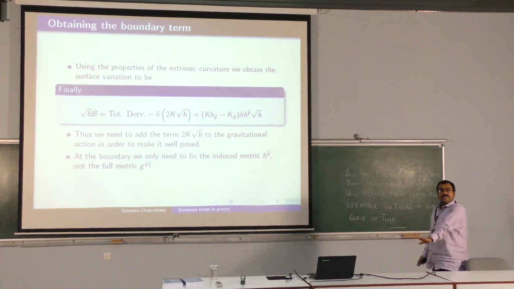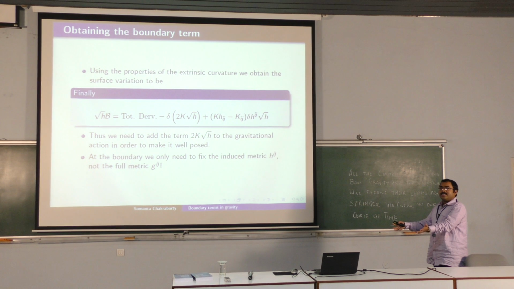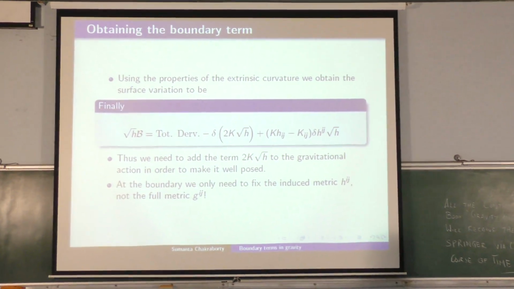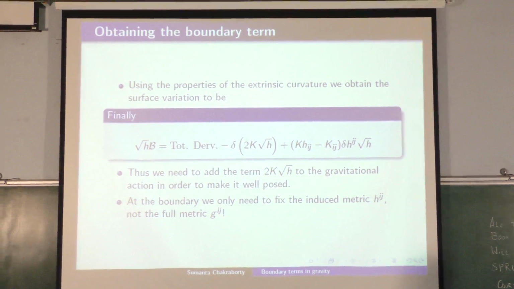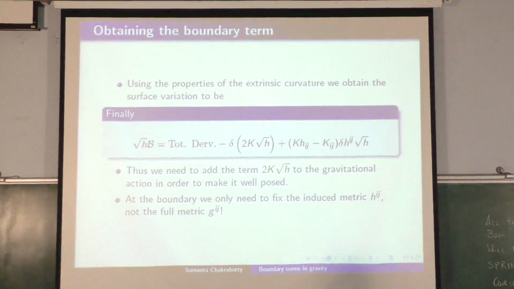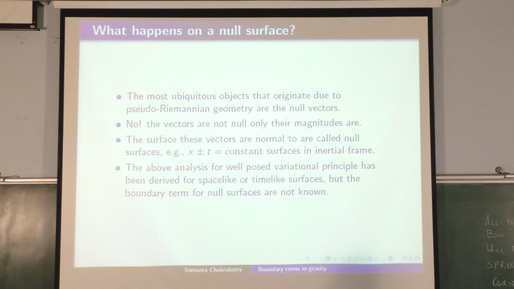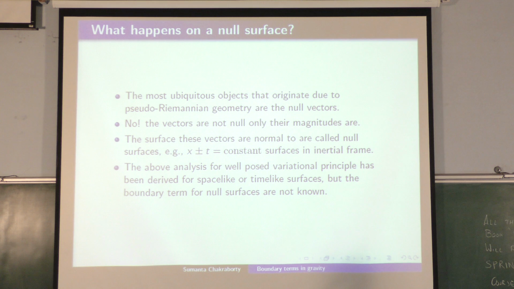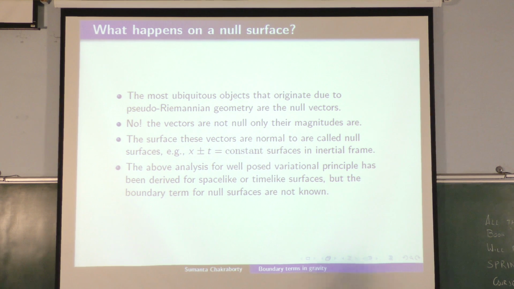So I have not put anything from the outside. It's the action principle itself which leads me to this. Therefore I did not have to assume any symmetry, any particular space-time. This will work for any general case. But then there is one particular problem with it. That is, there is no generalization to null surfaces. So all the calculations that I showed you only work for space-like and time-like surfaces. Now null vectors are very unique.